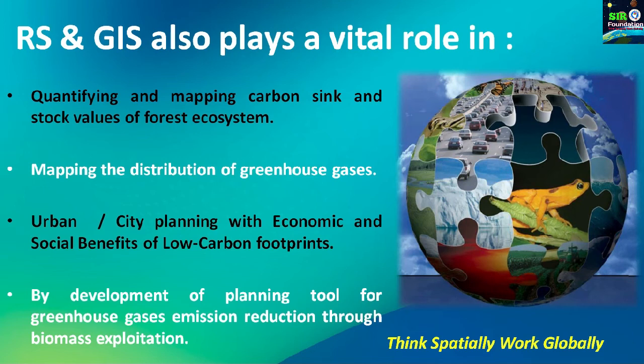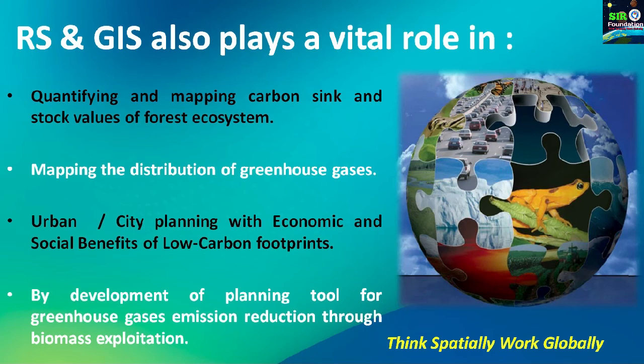Before doing any project, we have to see the stock value of the forest ecosystem. If it is more than the project cost, then we have to shut that particular project, and if it is less than the project cost, then we can go ahead. Likewise we can quantify and map carbon sink and stock values of forest ecosystems for different project management.